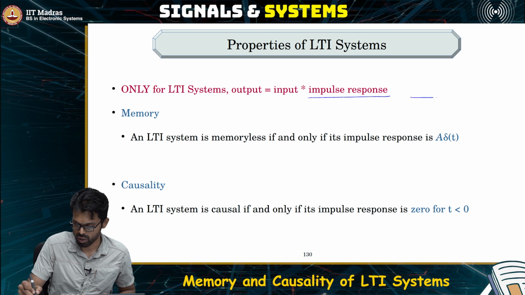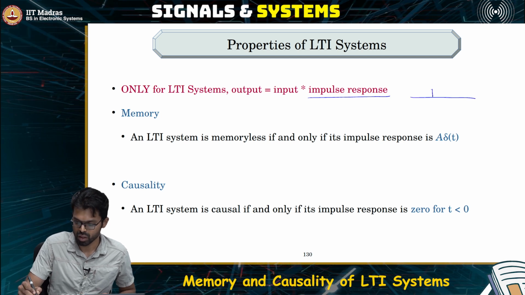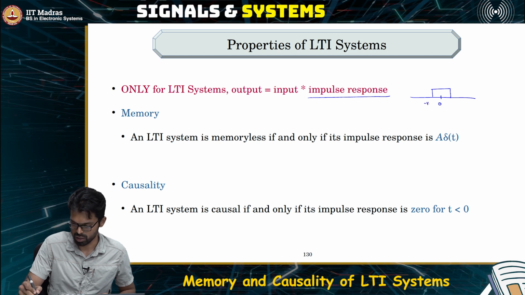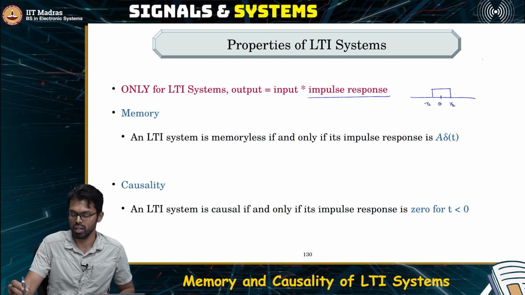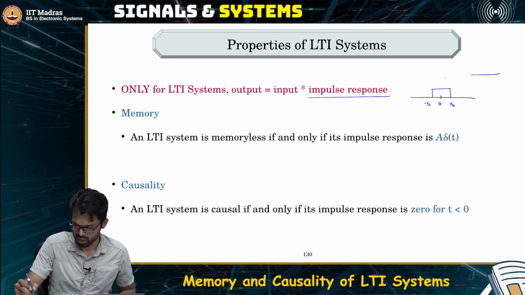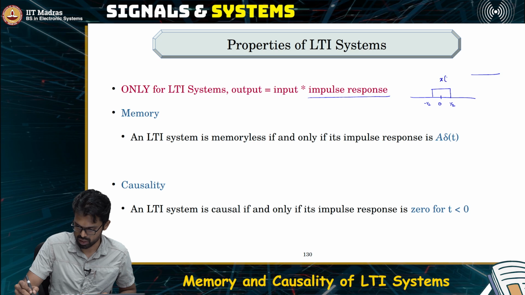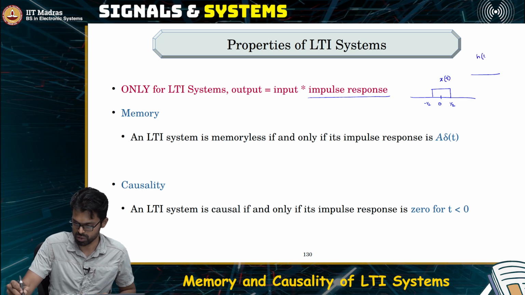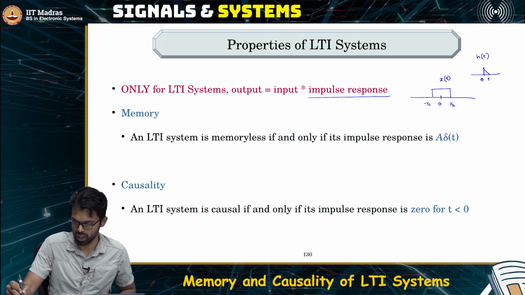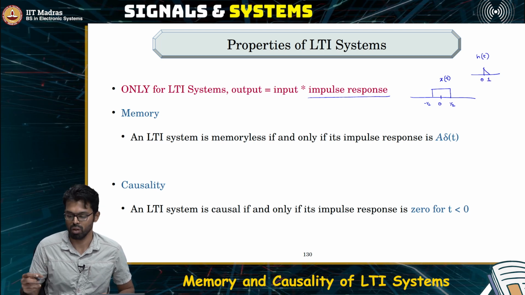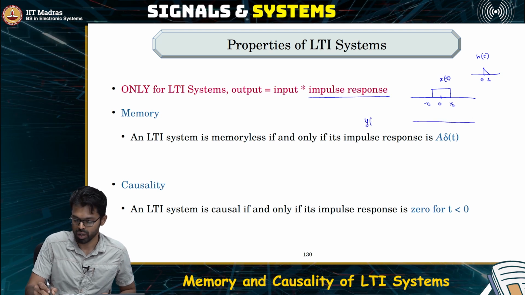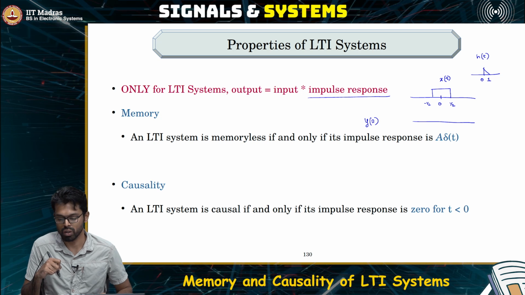Let us say your input x of t is the rectangular function from minus half to plus half, and your impulse response h of t is now looking like this, let's say from 0 to 1. Now how would you compute y of 0?